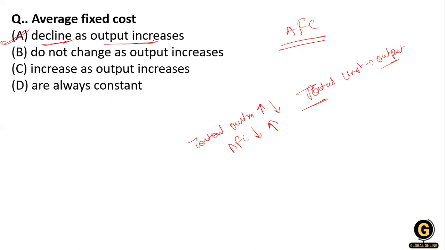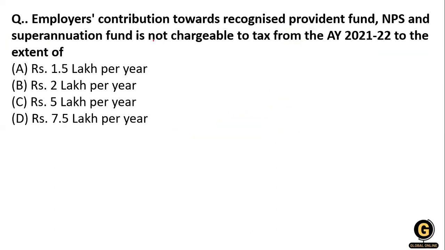Okay, now the next question, that is employer contribution toward recognized provident fund, NPS, National Pension Scheme, and superannuation fund is not chargeable to tax from the assessment year 2021-22 to the extent of: 1.5 lakh per year, 2 lakh per year, 5 lakh per year, 7.5 lakh per year. Okay, so what will be the right answer for this question?